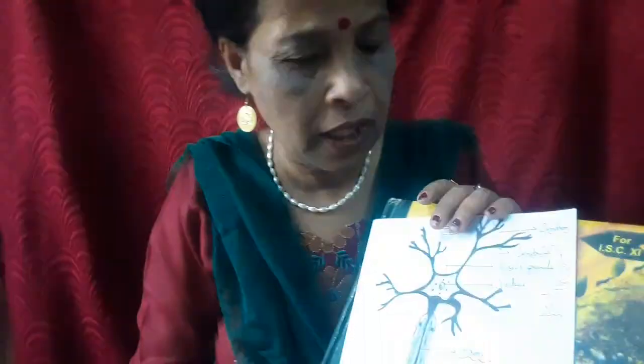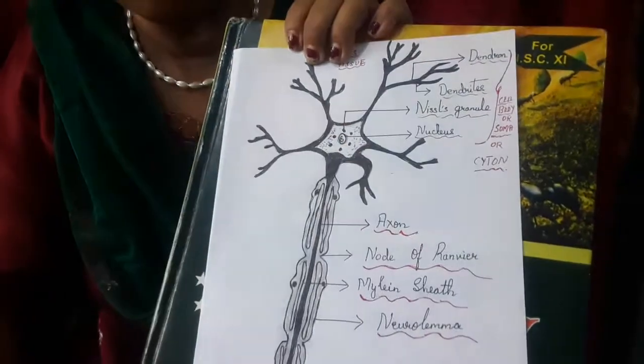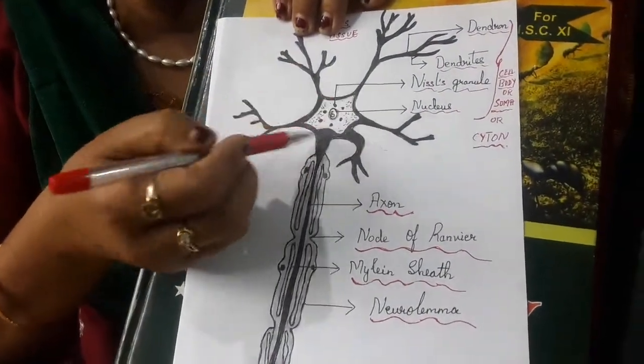Clear? Now, what is the speciality of this nerve cell? They help to conduct information or impulses from one part of the body to another. They form an integral part of the CNS, that is central nervous system, the PNS, meaning peripheral nervous system, comprising the spinal nerves and cranial nerves, and the autonomic nervous system. We shall discuss the parts of the neuron. Now, the first part, which we call the cell body. Clear? This part is called the cell body.